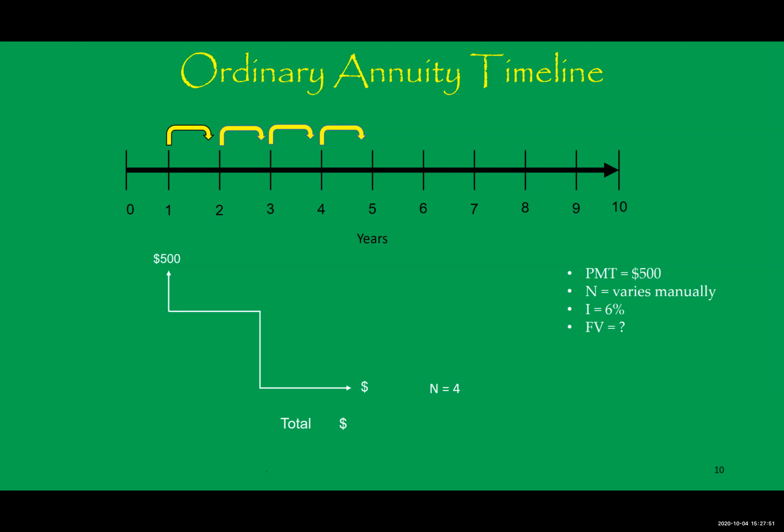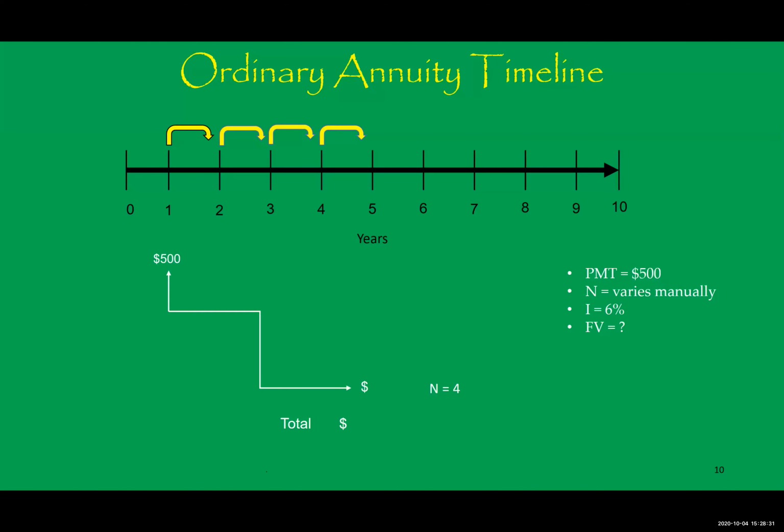Notice that that first deposit does not earn any interest. Why? Because initially there's no money in the account. It's January 1st. You don't deposit the money until the end of the year, December 31st. So during that period of time, over those 12 months, there's no money in the account to earn interest. However, once the money is in the account, each year thereafter until the end of the 5th year, you are going to earn money in the account. And it's going to be 6% interest compounded annually.